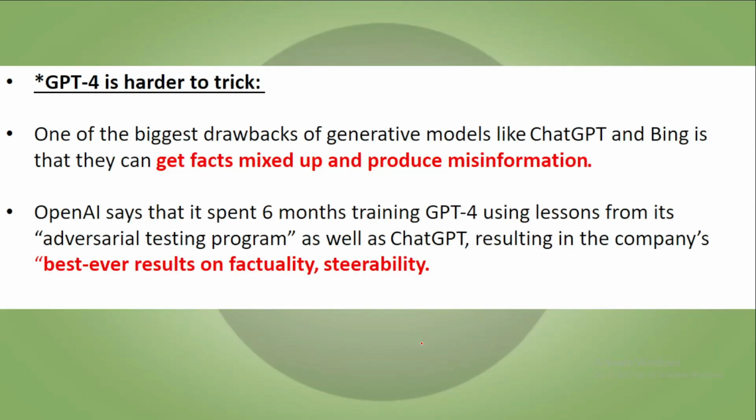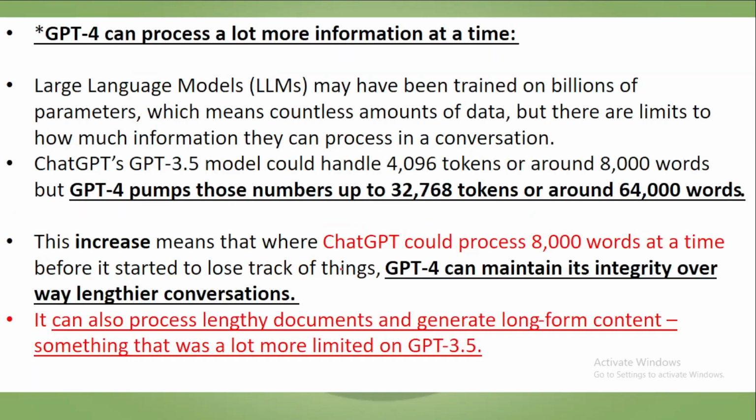GPT-4 is harder to trick. One of the biggest drawbacks of generative models like ChatGPT and Bing is that they can get facts mixed up and give misinformation. OpenAI says that it spent 6 months training GPT-4 using lessons from its adversarial testing program as well as ChatGPT, resulting in the company's best ever results on its factuality and steerability.